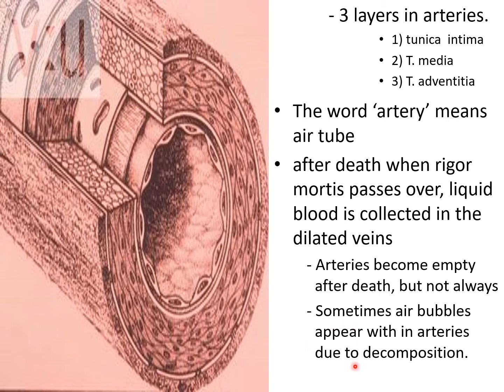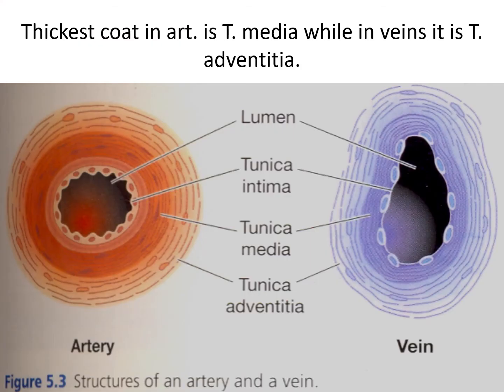Here you can see this diagram. There are three layers of a major artery: tunica intima, tunica media and tunica adventitia. The thickest coat in the artery is the tunica media. So what is the difference between the tunica media in artery and vein?